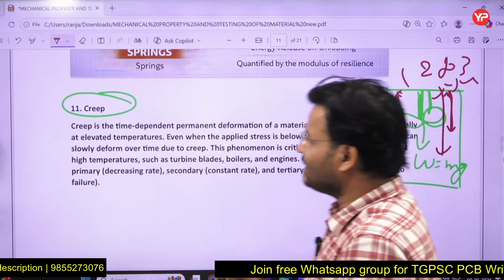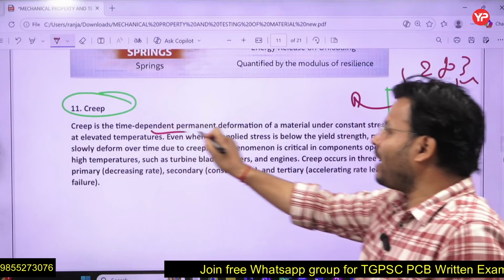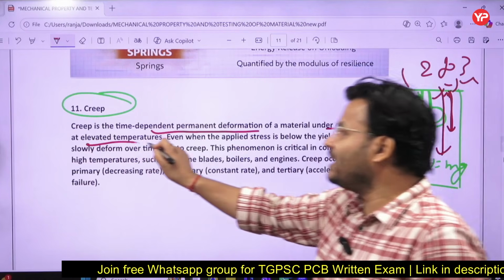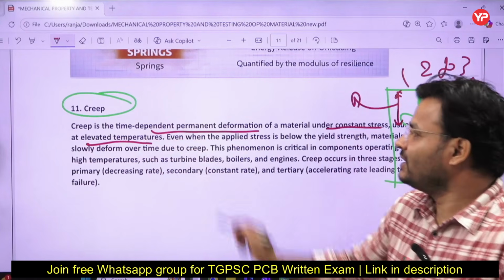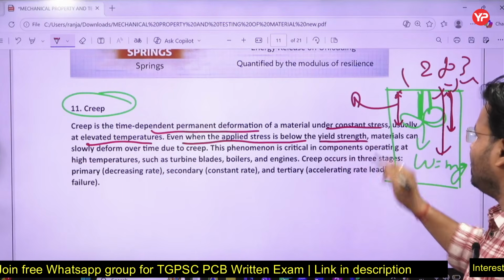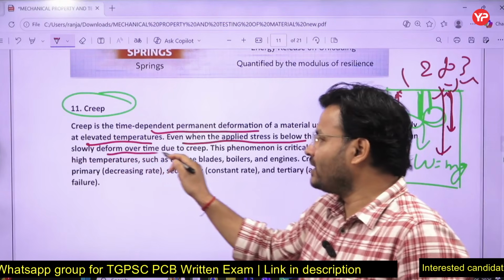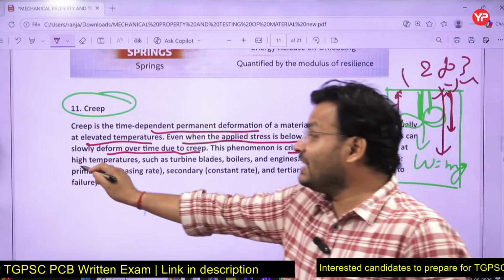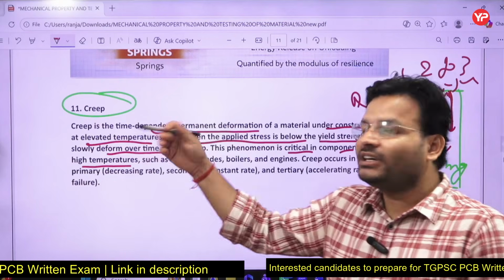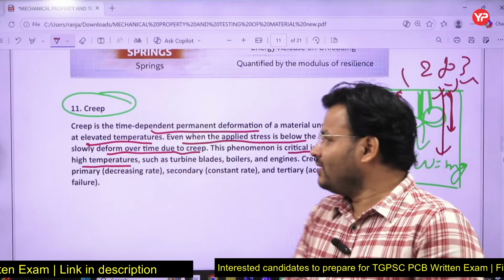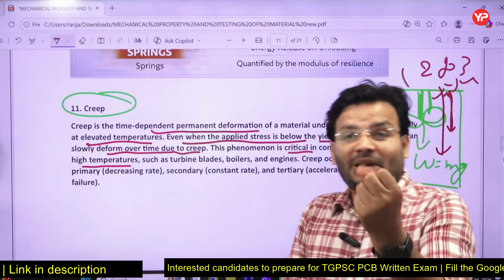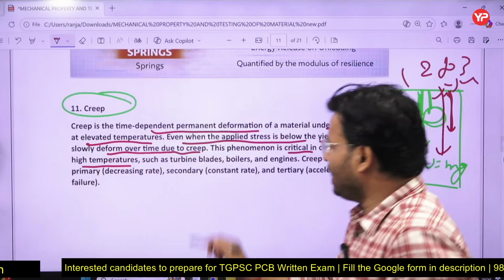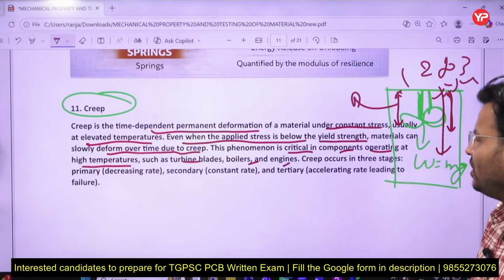So, we can say creep is a time dependent permanent deformation of a material under constant stress, usually at an elevated temperature, right? Even when the applied stress is below the yield strength, material can slowly deform over time due to creep. This phenomenon is critical in components operating at a high temperature. As I told you, at high temperature, creep becomes more significant, right? Especially you talk about the turbine blade, the steam turbine blade, which is working at a high temperature. Turbine blade, boiler, engines.